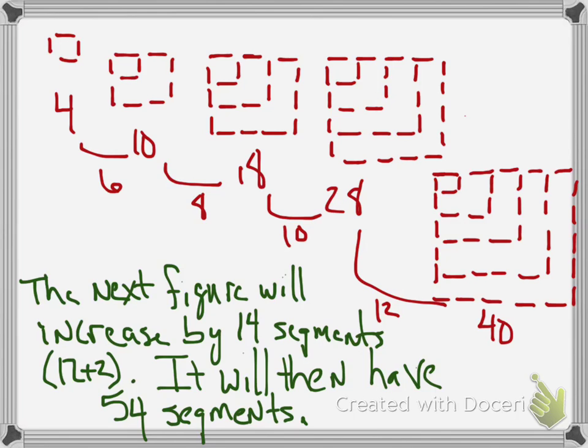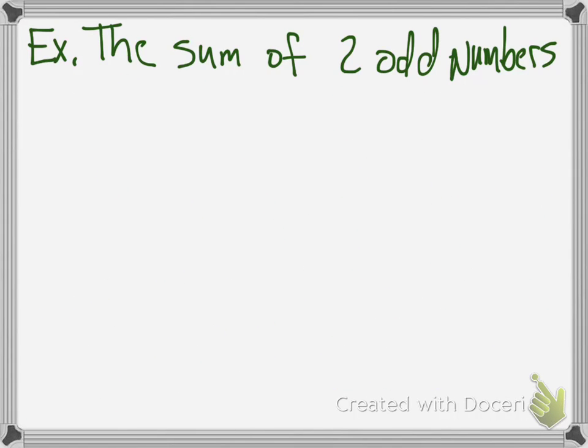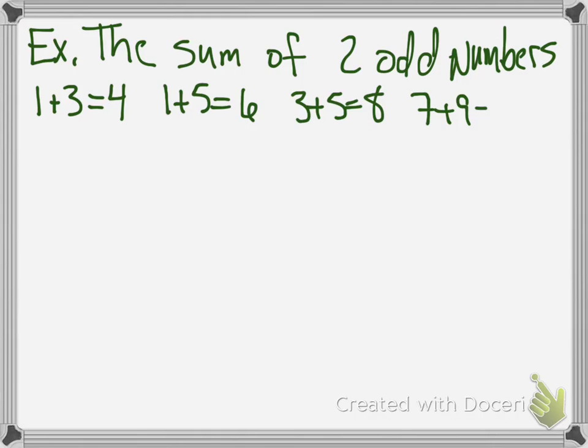Okay, so for the next examples, instead of giving you some things to see the pattern, I'm going to give you the pattern, I guess you could say, and you have to give yourself some examples, create some examples. So, here, statement. Sum of 2 odd numbers. That's it. Well, think of an odd number. 1 and 3. What does 1 plus 3 equal? Because sum means add. 4. Okay, let's try another odd number. 1 and 5. I didn't say they had to be consecutive or anything like that. So they can repeat. 1 plus 5 is 6. And let's try 3 and 5. That's 8. 7 and 9. 16. Okay, I'm just picking odd numbers at random.